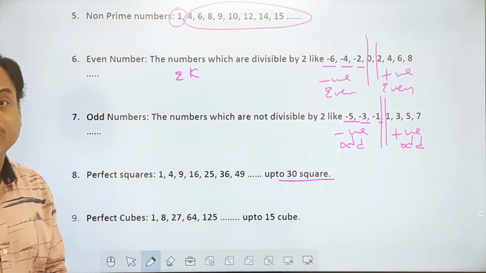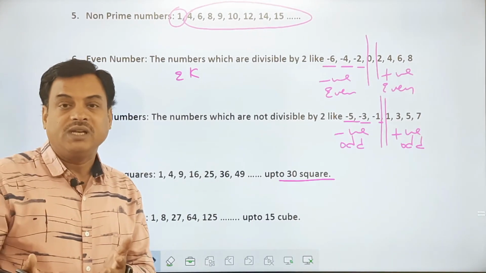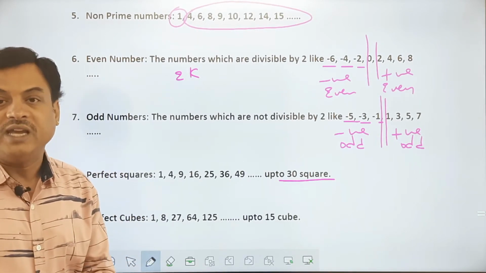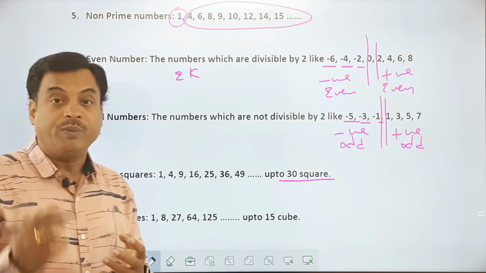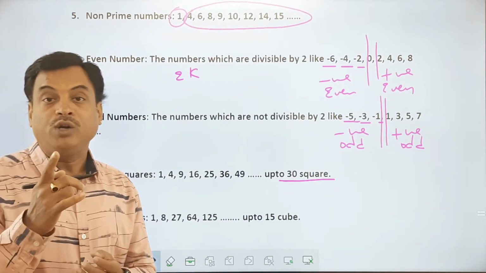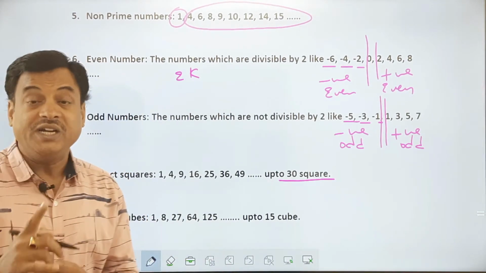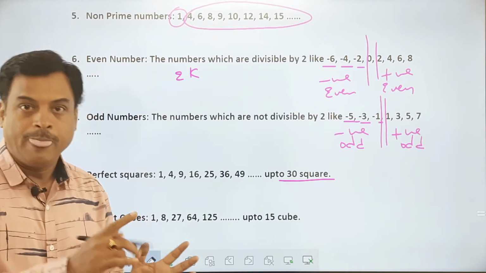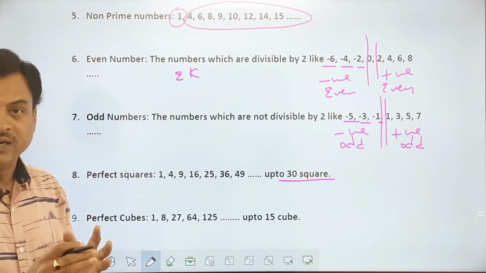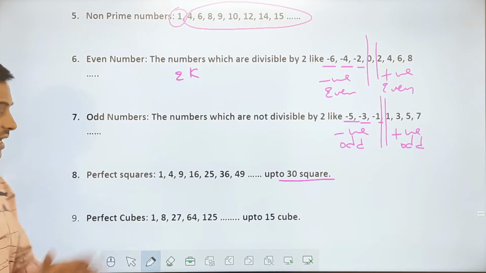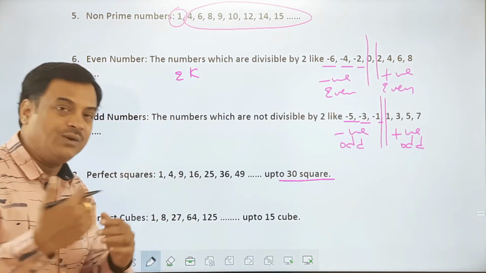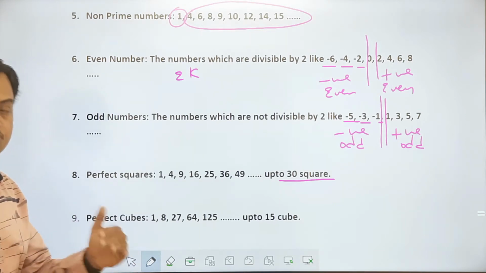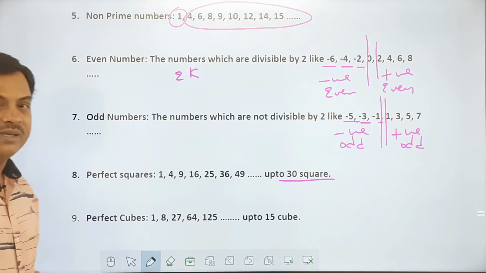I'm not asking any time to read about some numbers like 23, hardly useful in life, 73, hardly useful in life. But I definitely want you to practice for 64. I definitely want you to practice for 25. I'll definitely want you to practice about 36. So there are few numbers which are important. Those numbers you should be good at. So when you practice these things regularly, you'll be good at those numbers and you can do some good mathematics, good logical reasoning, and wherever the numbers are useful for you.